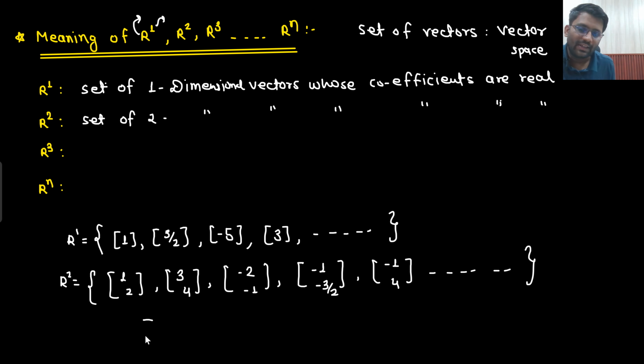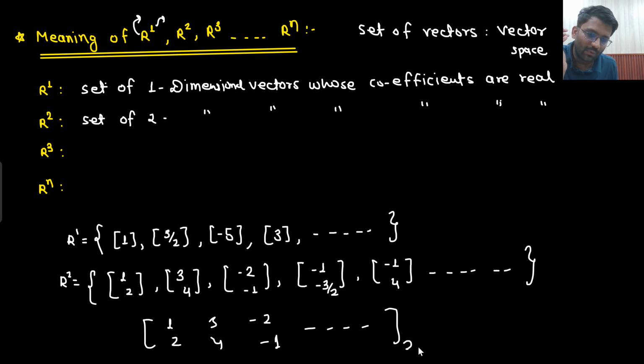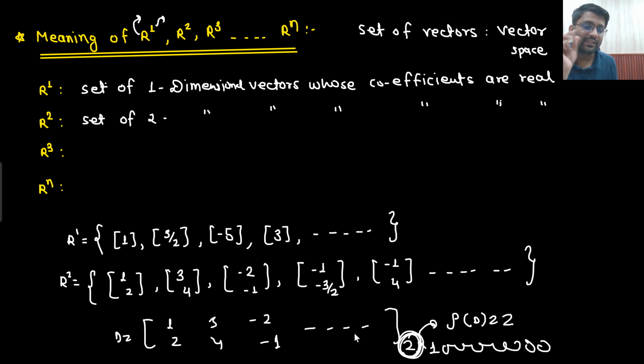How can you say so? Sir, if I make the matrix 1 2, 3 4, -2 -1, and it keeps on going, there will be two rows, and let's say 1 lakh columns. But what will be the maximum rank I will get? The maximum rank of this matrix, let's say matrix D, is 2. That means there are at most 2 independent columns, so at most 2 independent vectors. The rest will all be dependent.